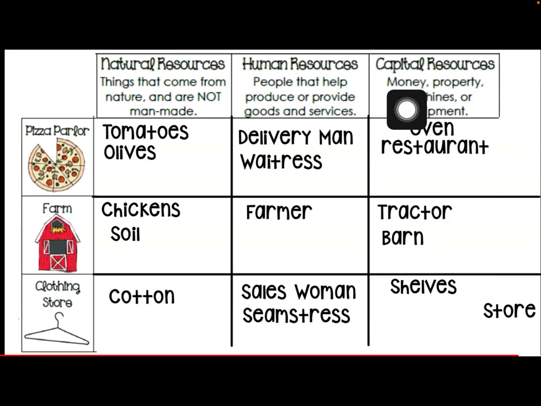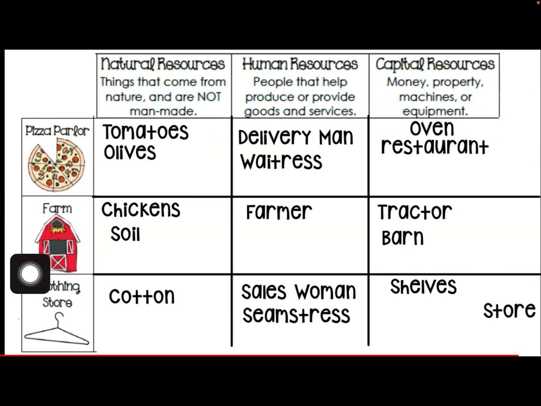Let's jump over to our capital resources. Capital resources that could be found in a pizza parlor. Remember, these are tools that help us make other things. An oven. What does an oven help us make? It can help us make a pizza in the pizza parlor. So an oven is a tool. And then the restaurant itself, the actual building of the pizza parlor, is considered a capital resource as well.